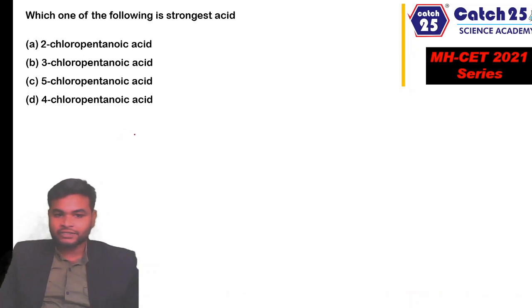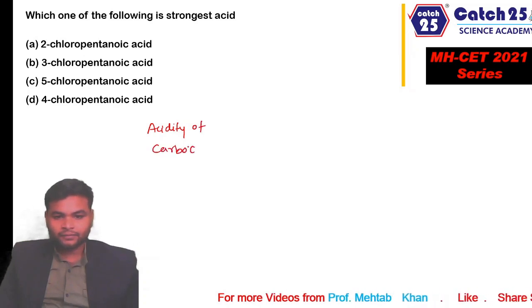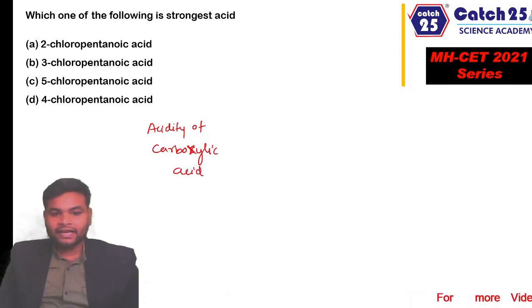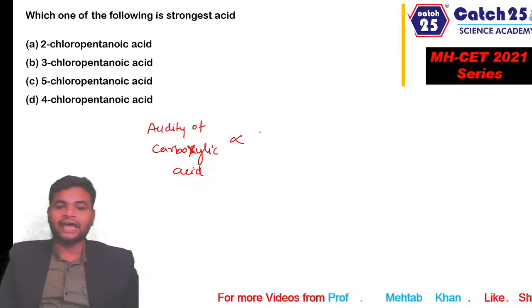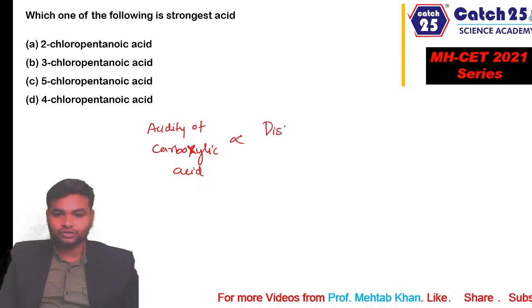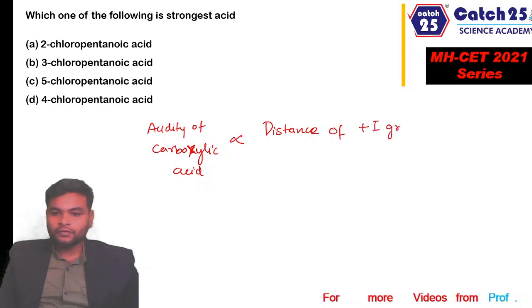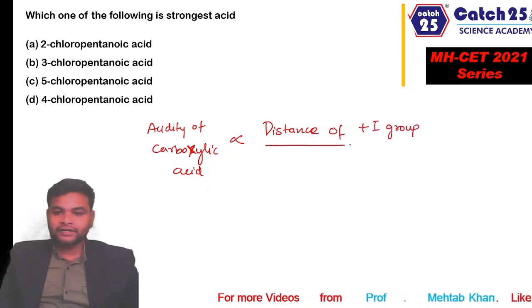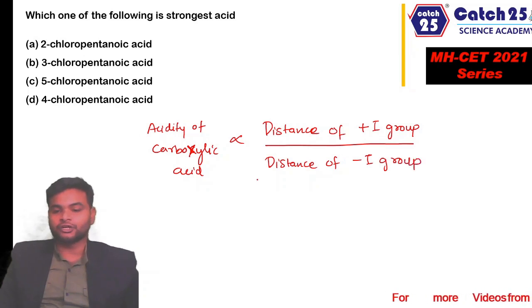All 4 molecules are carboxylic acids, and the acidity of a carboxylic acid can be estimated from this relationship: acidity of a carboxylic acid is directly proportional to the distance of the plus I group, and it is inversely proportional to the distance of the minus I group from the carboxylic functional group.